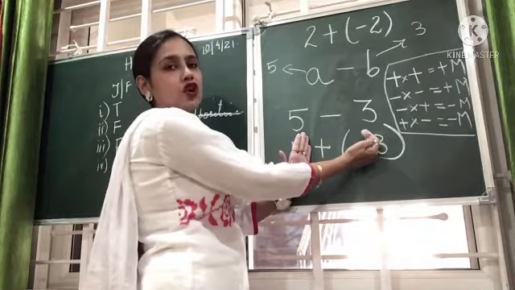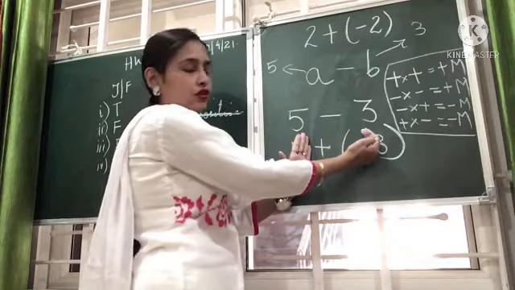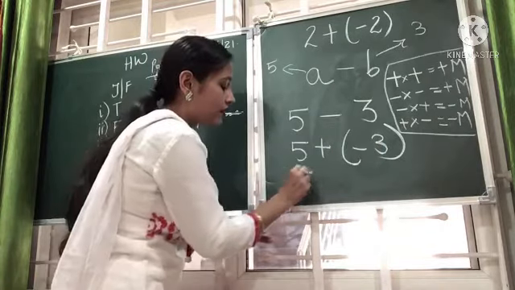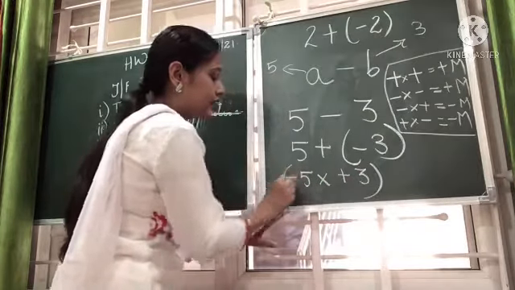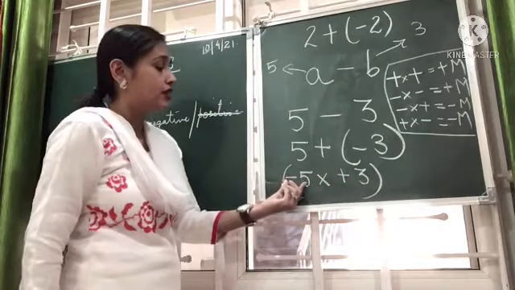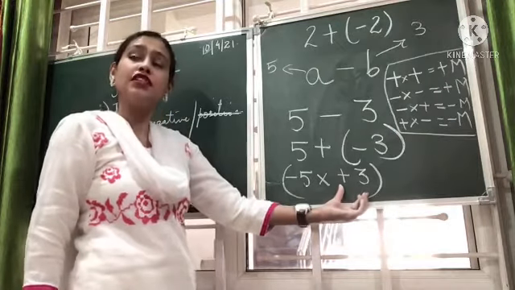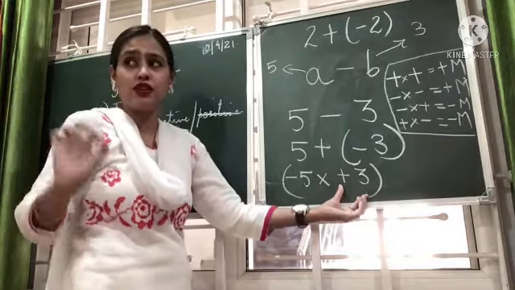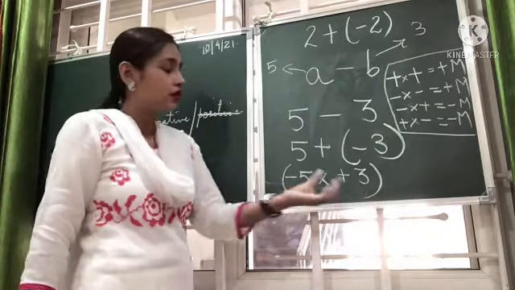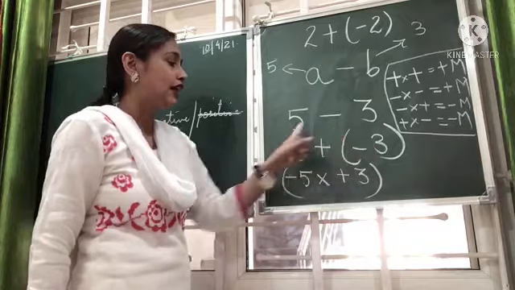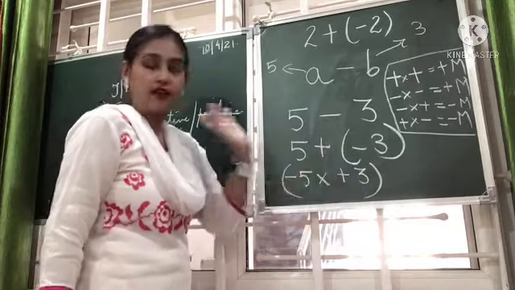Symbols, that is signs, operations, that is plus and minus. If the answer is written like this, if the number is like this, then we multiply minus 5 and plus 3. Because I know this confusion must be arising in some 1 or 2 children. No problem, confusion should be there. So here we are not multiplying 5 and 3, but we are only multiplying plus and minus.